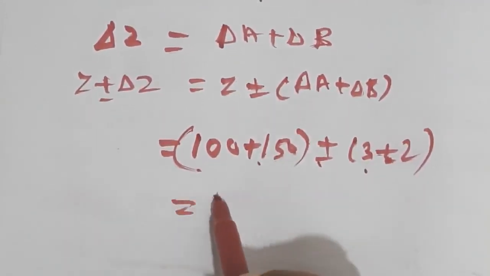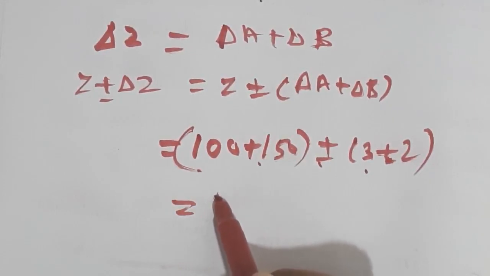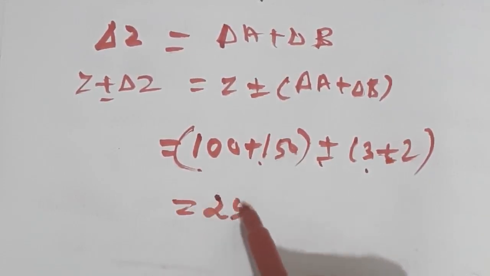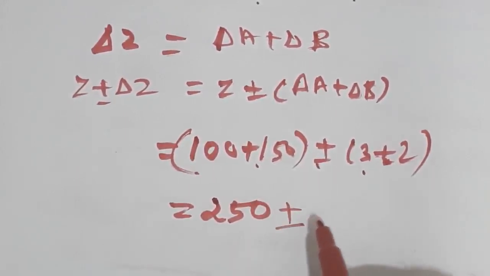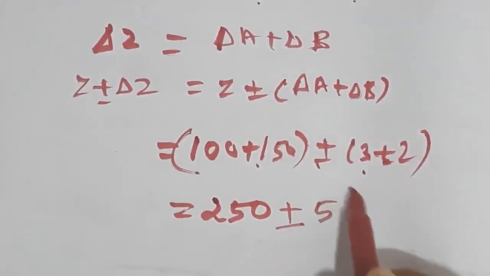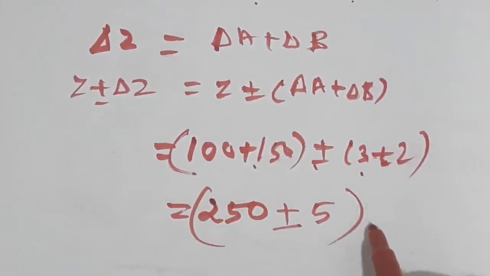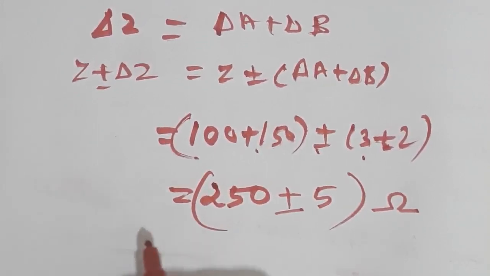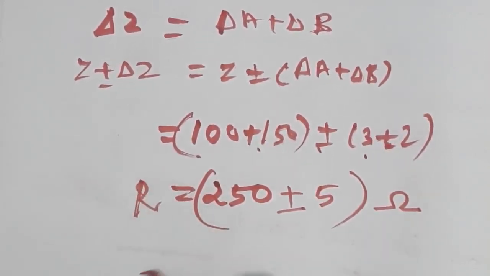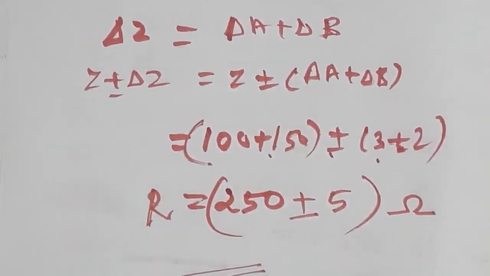So what is the answer? 100 plus 150, 250 plus or minus 3 plus 2, 5. So 250 plus or minus 5 ohm. So this is the equivalent resistance. Are you able to understand?